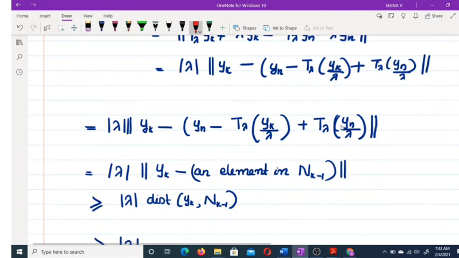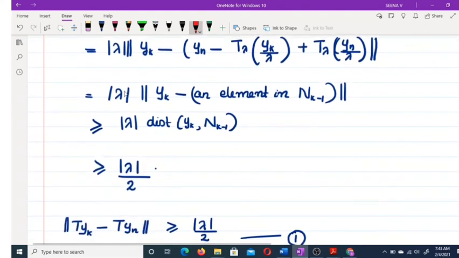Also this term is contained in N_{k-1}. Therefore, this is always an element in N_{k-1}. Therefore, mod λ into the distance, this is actually the norm of yk minus an element in N_{k-1}.